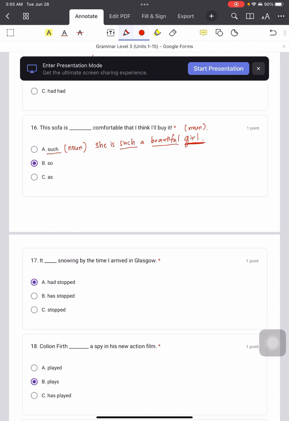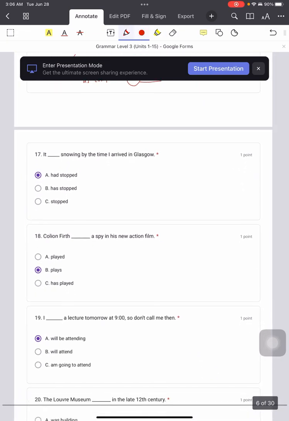So look at the sentence here. The sofa is comfortable. There's no noun here. So you can't use such. What about as? As is like the same level. When you have the as, you gotta use, for example, the sofa is as comfortable as something else. So you will have another as at the back. 就是说一样舒服，跟什么东西一样舒服。Okay, that's the way how you use it. So so is the correct answer.